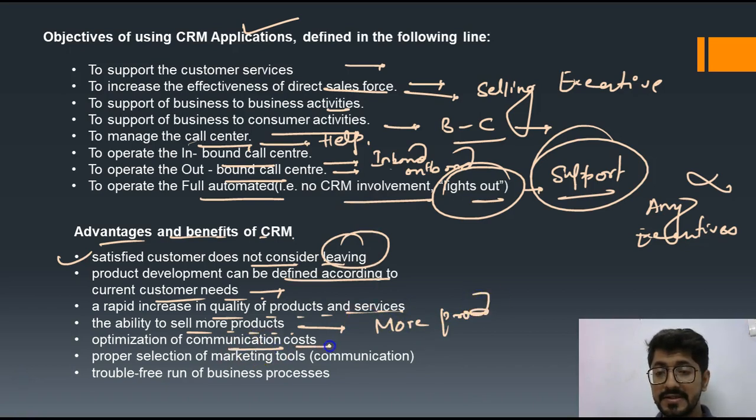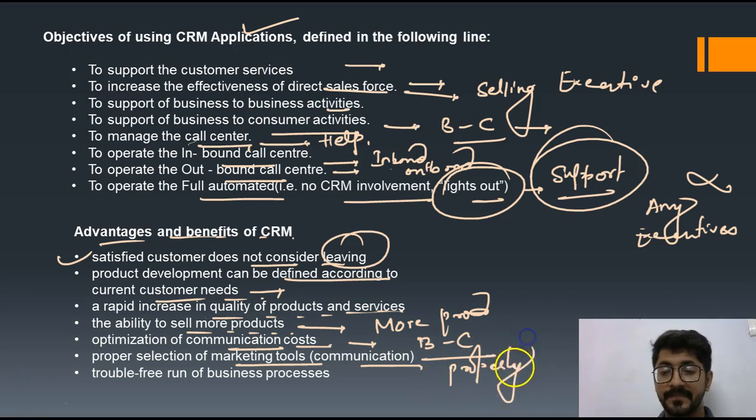Optimization of communication cost. Communication cost means communication between business and consumer gets optimized. Proper selection of marketing tools. Marketing tools used in the communication process are very properly selected, and this reduces your cost. Trouble-free business process. The business process runs trouble-free. No troubles come in terms of customer agitation or customer response.